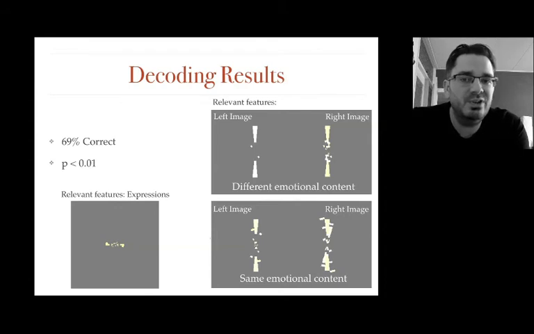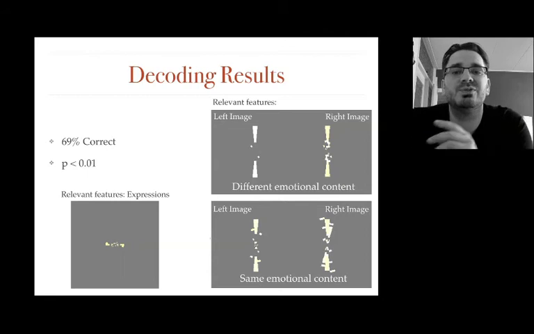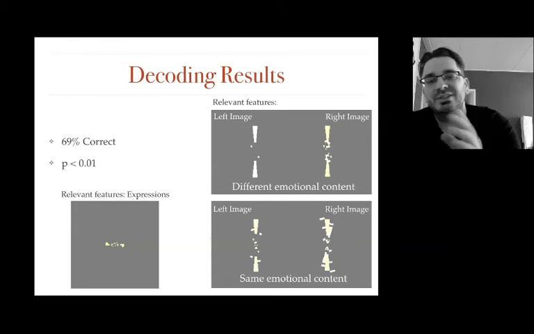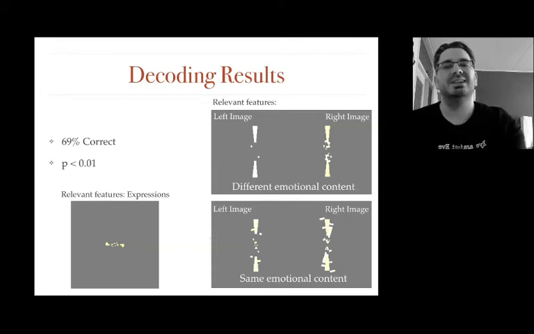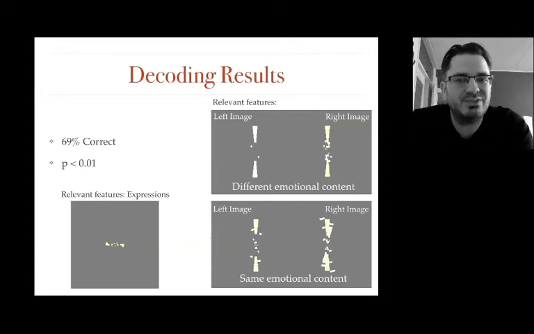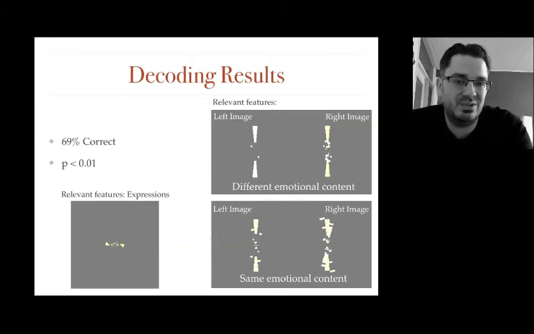When we use the same decoding method, but now try to decode these emotional expressions based on their spatial frequency and orientation contrasts, so not using any access to awareness data, we find that the most relevant contrasts are from horizontal edges in the images. Note that this is in line with previous reports on expression decoding. This shows that the main features for decoding the expressions are not the same as the main features for decoding access to awareness. However, the main features for decoding access to awareness may still contain some information regarding the expression, so we next looked at that.